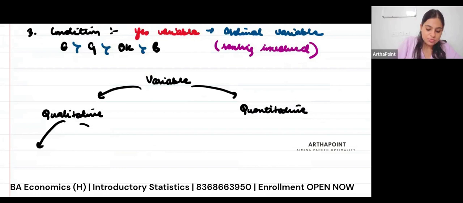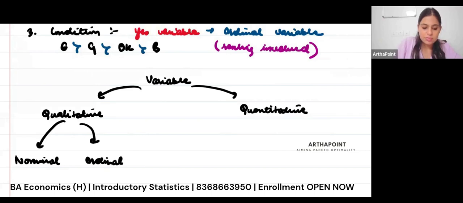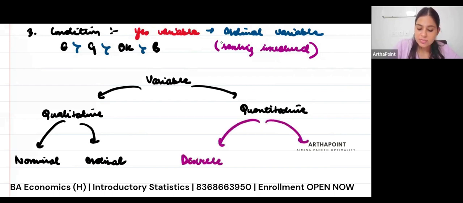Qualitative can be true, nominal, ordinal. It is the same as attributes, absolutely, yes. And quantitative can also be two types. One is called discrete and the other is called continuous.